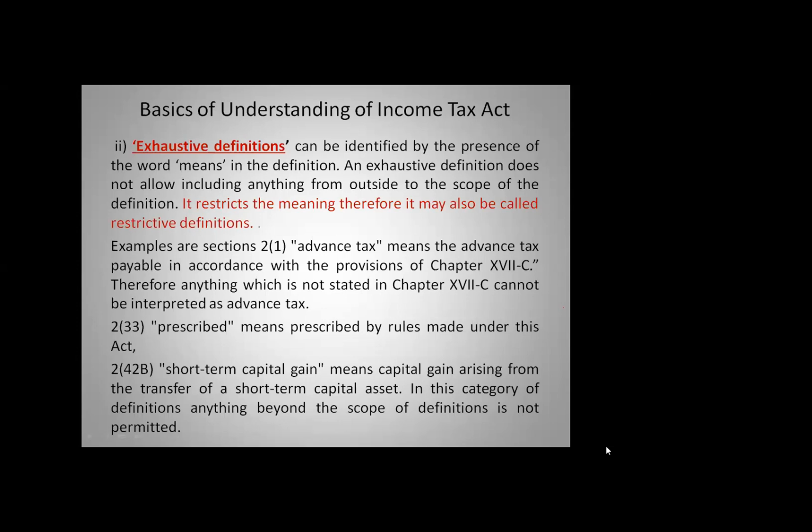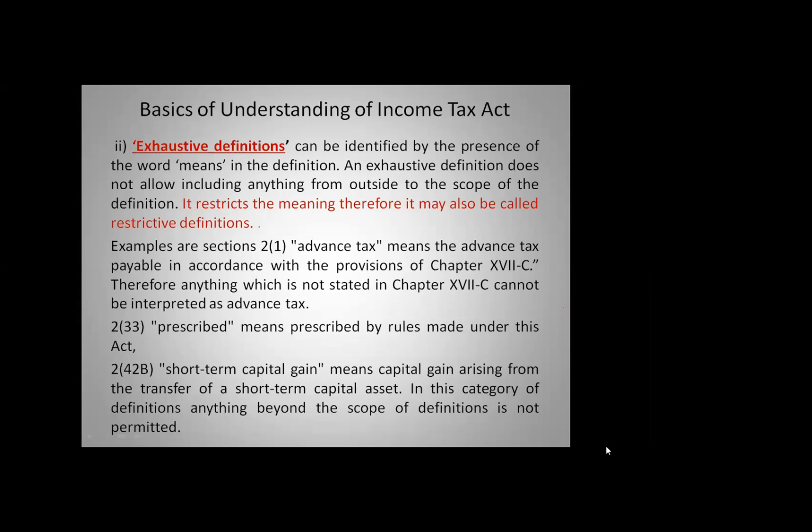Therefore, anything which is not stated in 17C cannot be interpreted as advance tax. So you restrict something. If I say that prescribed means prescribed by rules made under this act, you cannot bring something into the act. It restricts the definition.